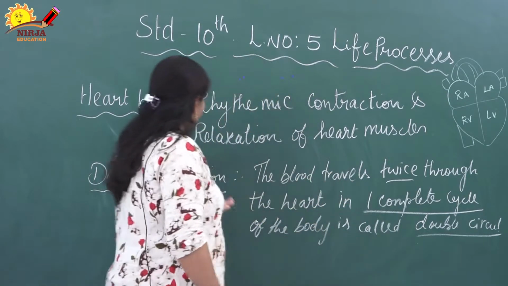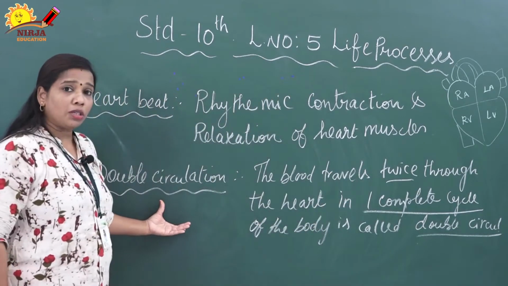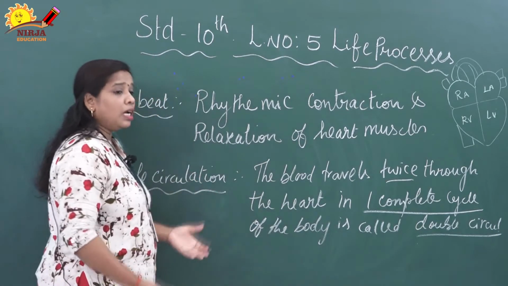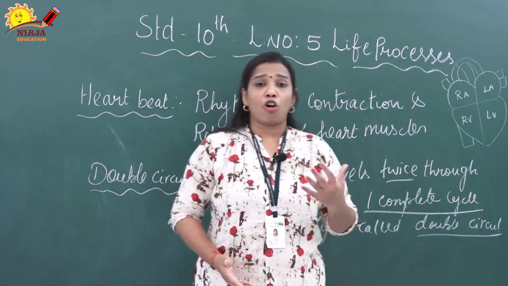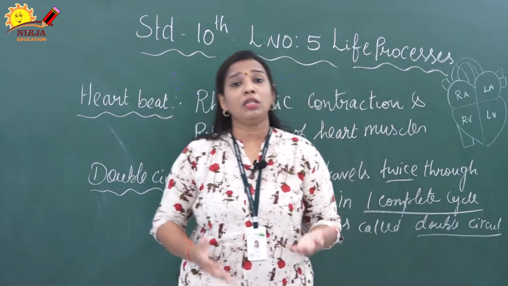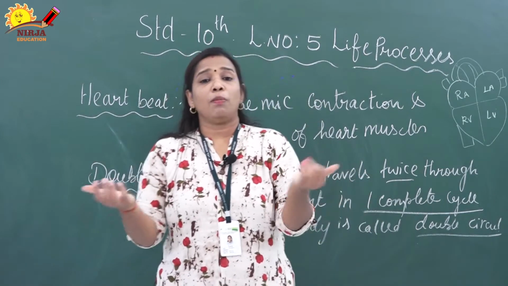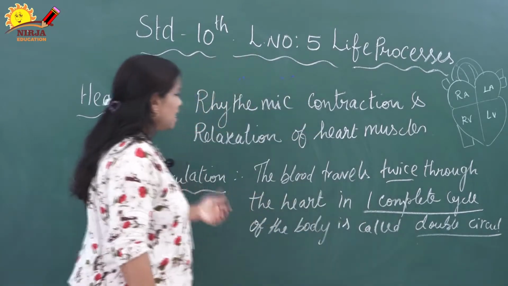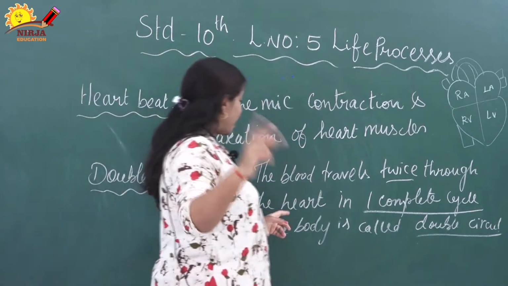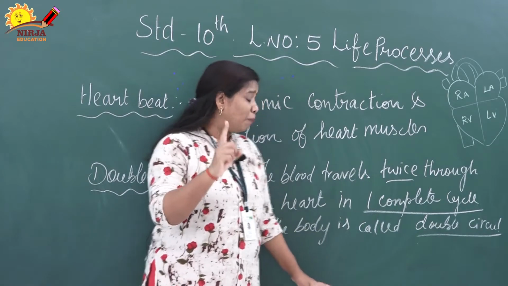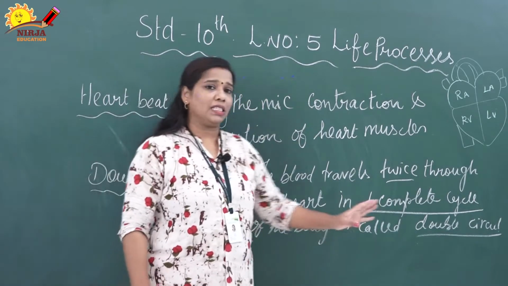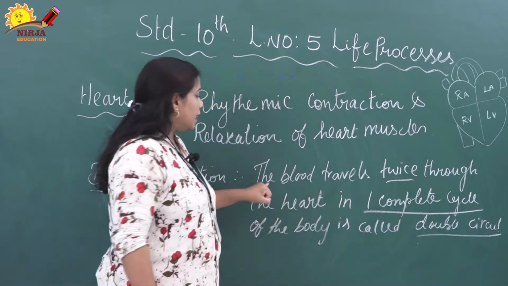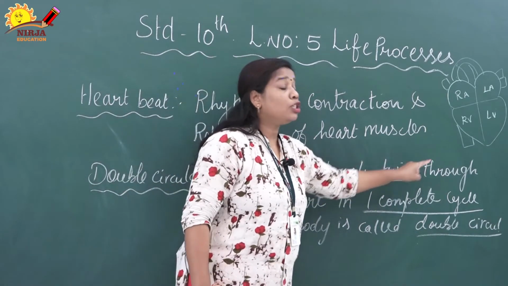Now, we should know what is meant by double circulation. Already in the previous video we discussed double circulation. Double circulation is nothing but the combination of pulmonary circulation and systemic circulation. They both combine to make a double circulation. Here the blood travels twice through the heart in one complete cycle of the body, which is called double circulation. Just see this sentence: the blood travels twice through the heart.